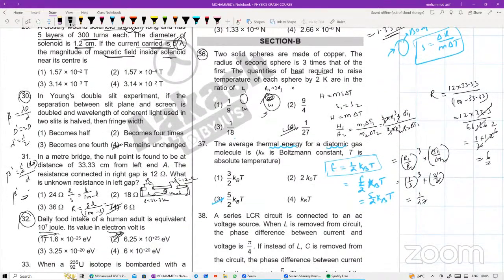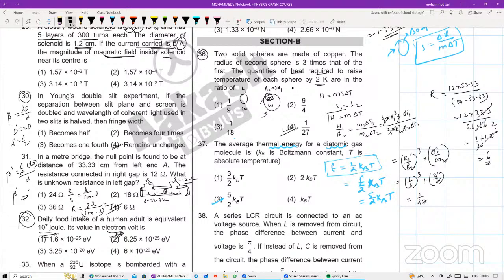चलो क्वेश्चन नंबर 36. Two solid spheres are made up of copper. The radius of the second sphere is 3 times that of the first. The quantity of the heat required to raise the temperature of each sphere by 2 Kelvin are in the ratio. क्या पूछ रहा है वहां पर? The quantities of heat required to raise the temperature, मतलब क्या हो जाएगा बेटा?